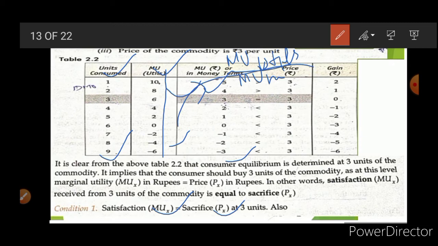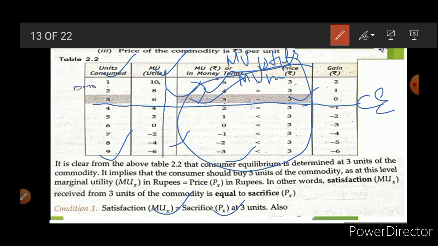Now we have to compare these two to find out consumer equilibrium. We can see that at the 3rd unit we are paying 3 rupees, and we are receiving satisfaction worth 3 rupees. So this is the point of consumer equilibrium. There is no loss, no gain. Before this, paying 3 rupees, getting satisfaction worth 4 rupees, that is, a gain of 1 rupee. So in this condition, we consume more.